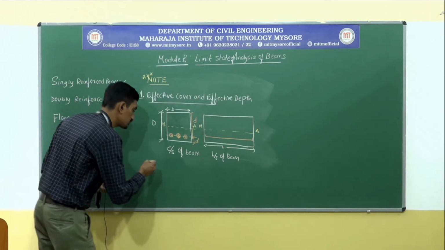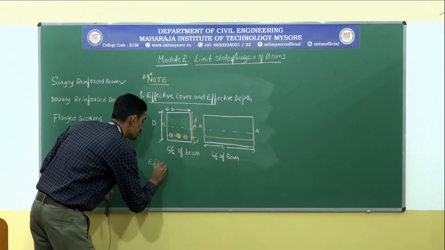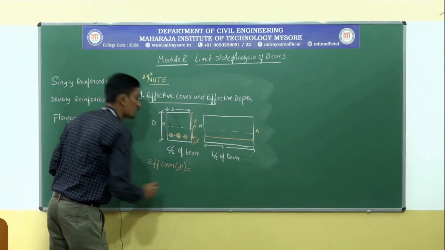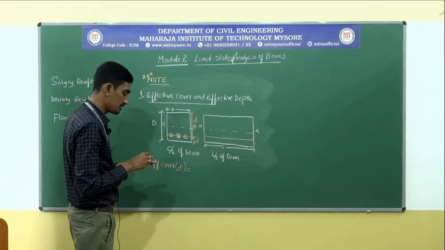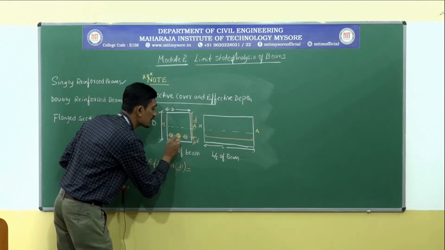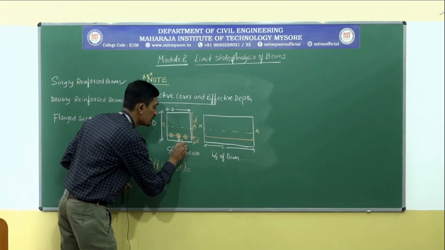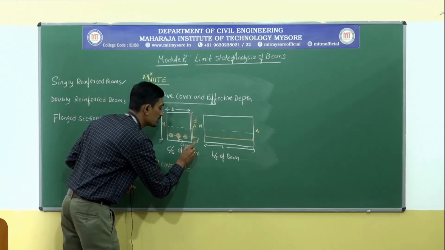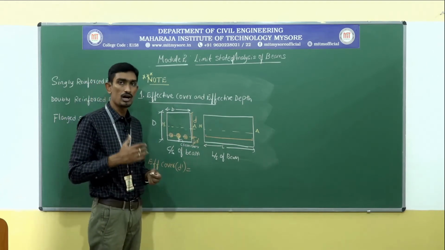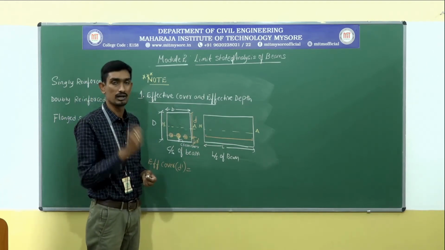So now effective cover, in bracket d dash, is equal to... this will be called as clear cover. Okay, this will be called as clear cover, or sometimes in some textbooks they also mention it as cover.